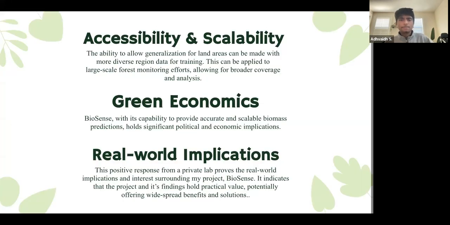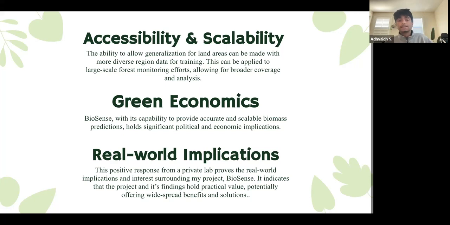So to encompass all of my results and findings from my project, I would like to outline 3 major conclusions. Number 1 is accessibility and scalability. Due to the use of machine learning, BioSense has the unique ability to be scalable while also staying accessible, meaning that transitioning from studying a smaller area to a larger one is easily manageable, unlike current methods.